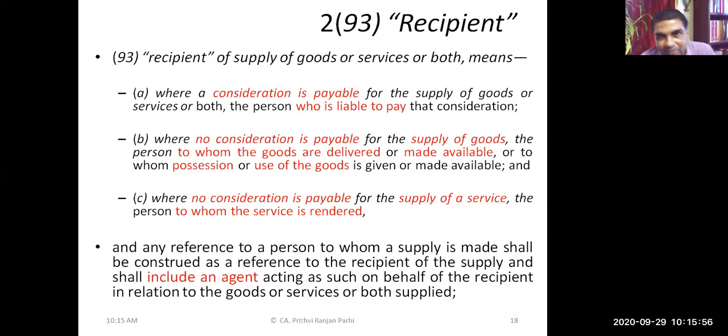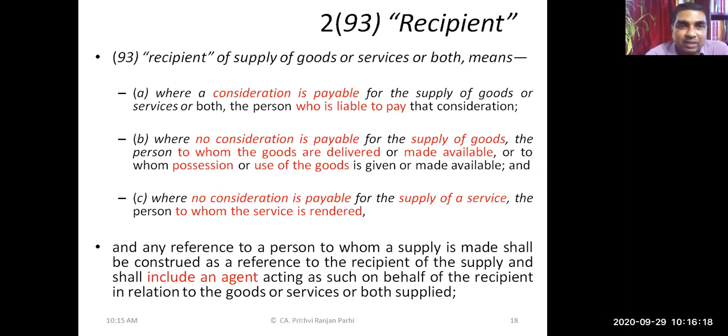Right. Now here is a new definition we have to familiarize ourselves, that is recipient. Recipient of supply of goods and services both means, now carefully you have to read it. In a subject like law, we have to read the provisions first of all. Okay. Then we'll be able to understand it.